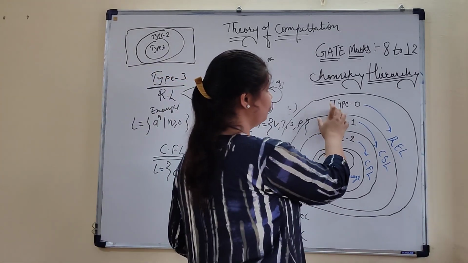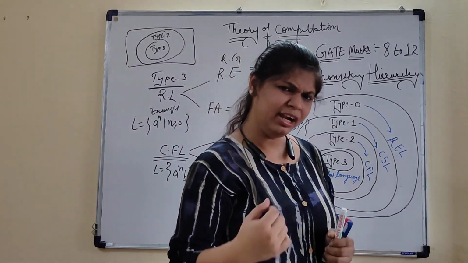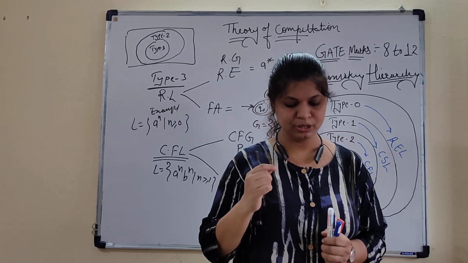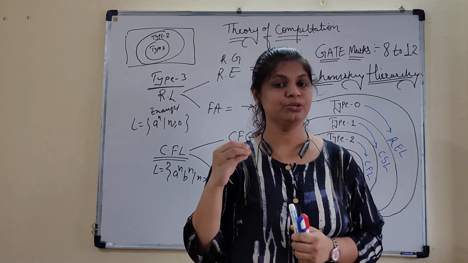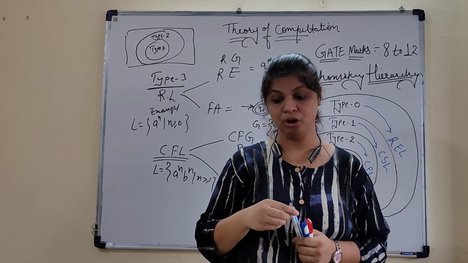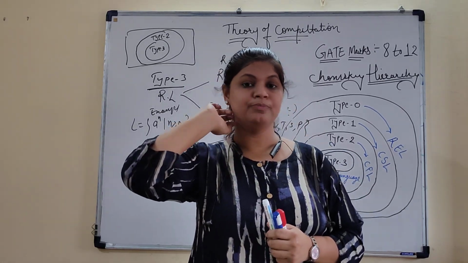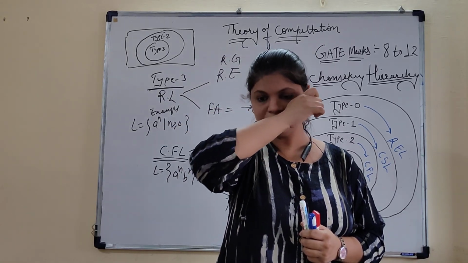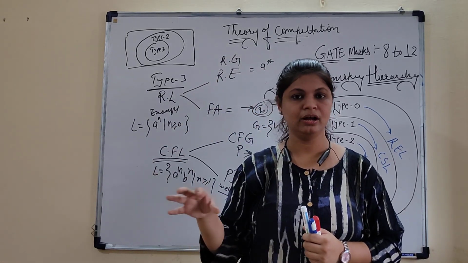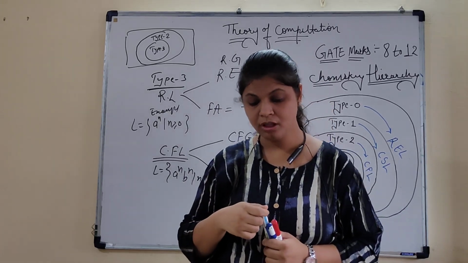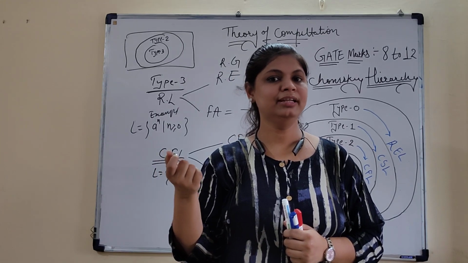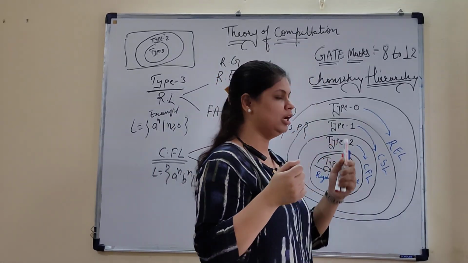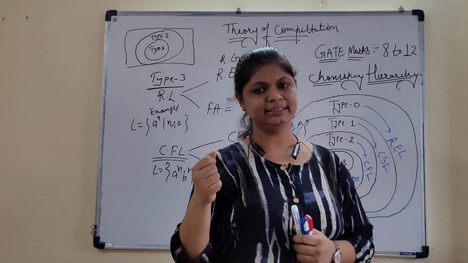That's why we are moving on to type 0. Why type 0? Why not type 1? Because we have a few things in this session also, that is decision properties, the decidability problems, or the algorithmic problems. We have lots of things over there. We'll discuss later according to the requirement. Undecidability problems and lots of issues are there. That's why we are not implementing this type 1, that is, context sensitive languages.